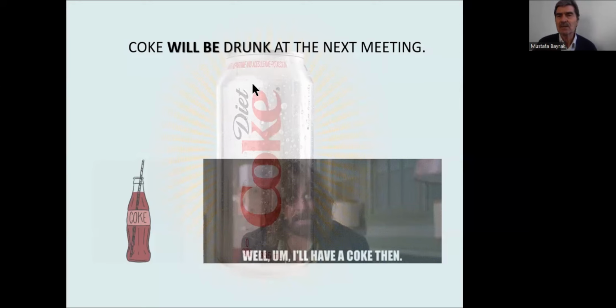So we cannot think of a passive sentence without verb 3: drink, drank, drunk. This is the first one. In all kinds of passive sentences, there must be the verb 3. This is the first point.